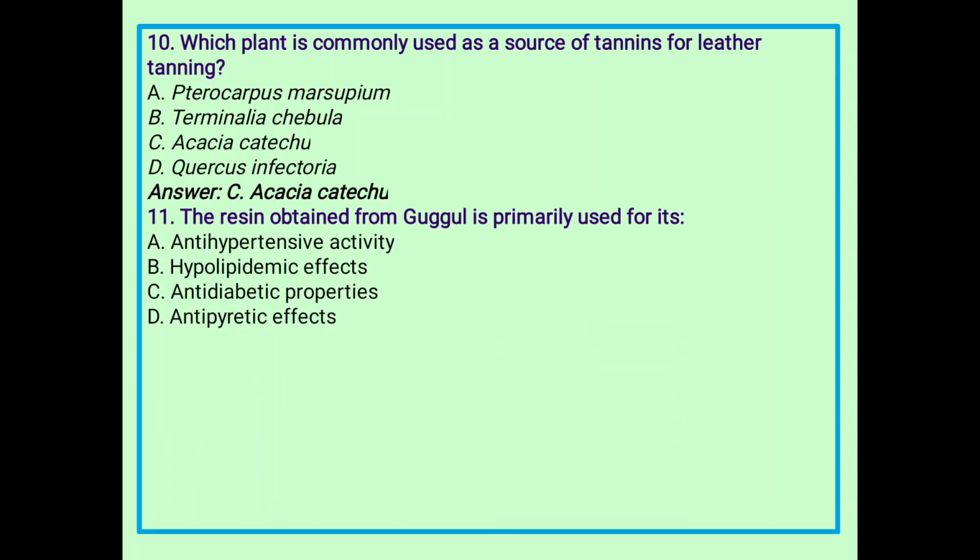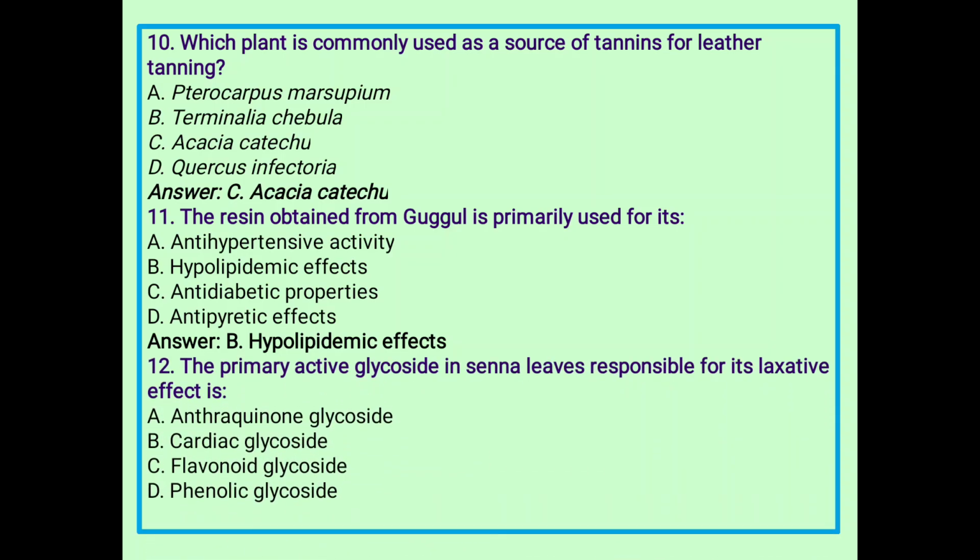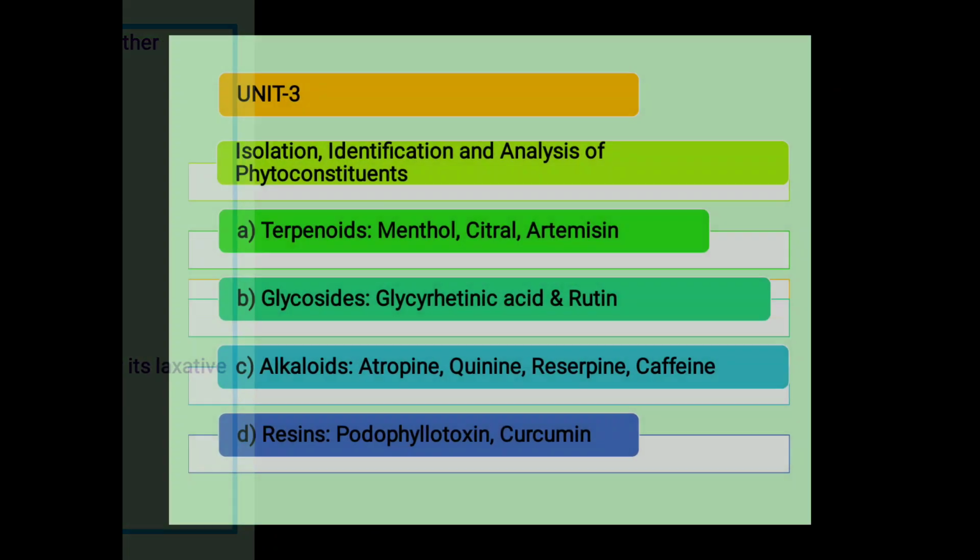Next, the resin obtained from guggul is primarily used for A, antihypertensive activity, B, hypolipidemic effect, C, antidiabetic properties, and D, antipyretic effect. So B is the correct answer, hypolipidemic, it decreases the cholesterol level. Next, the primary active glycosides in senna leaves responsible for its laxative effect: A, anthraquinone glycoside, B, cardiac glycoside, C, flavonoid glycoside, D, phenolic glycoside. So A is the correct answer, anthraquinone glycoside.